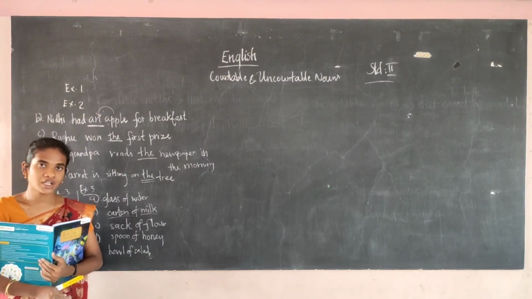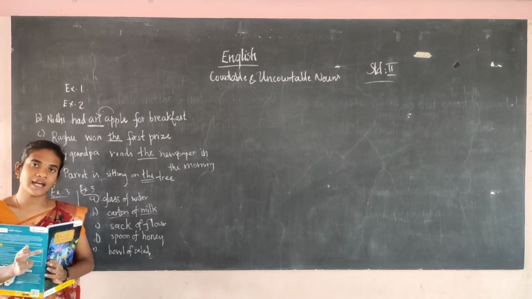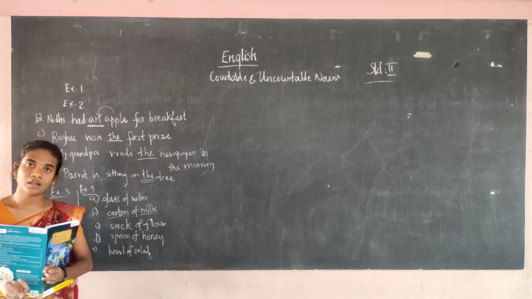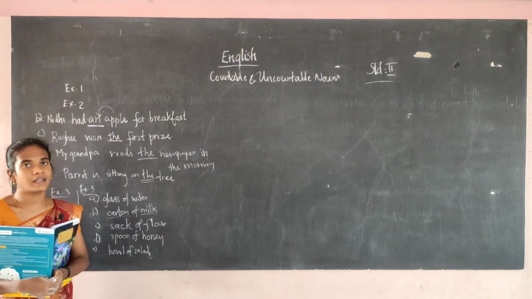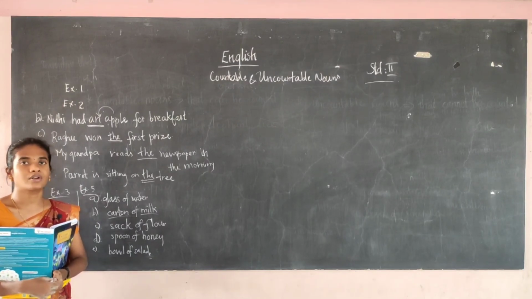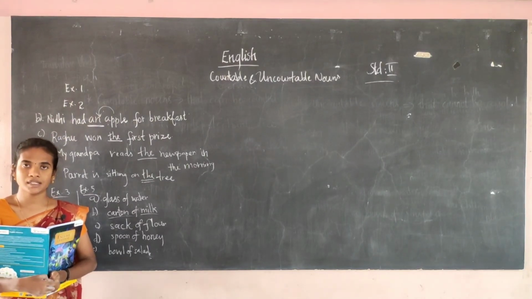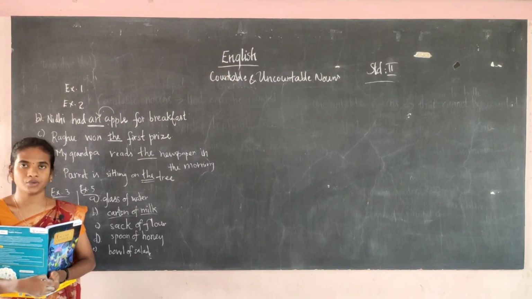So what we have learned today, we have learned about countable and uncountable nouns. What's a countable noun? The nouns that can be counted. What are the uncountable nouns? The nouns that cannot be counted are known as the uncountable nouns. I hope you understand this. Students, copy down these things in your notebook. Thank you.